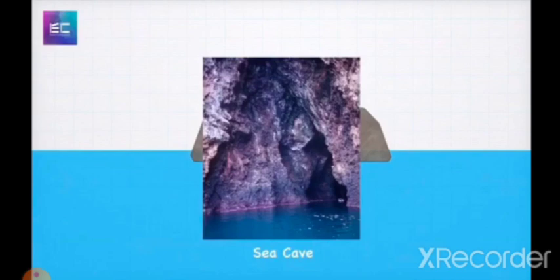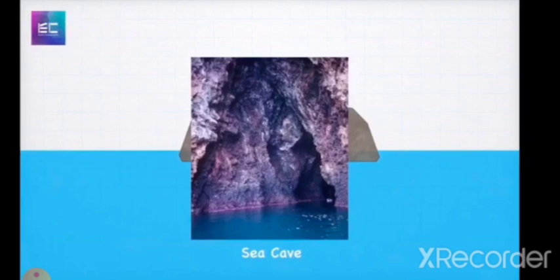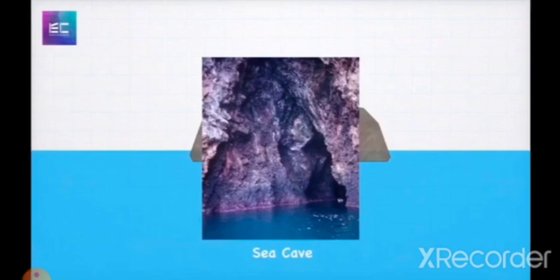These cracks widen and create a hollow portion called a sea cave. So here the waves flow very fast and hit the mountain, and it forms a sea cave. That is why it is named a sea cave.